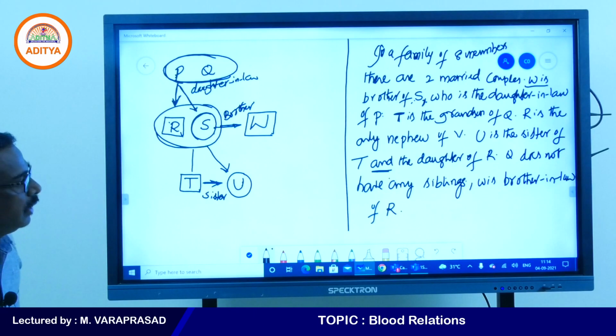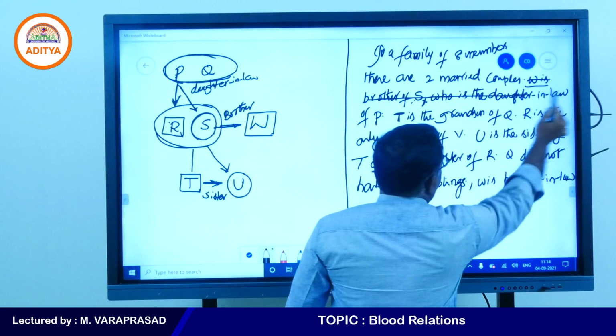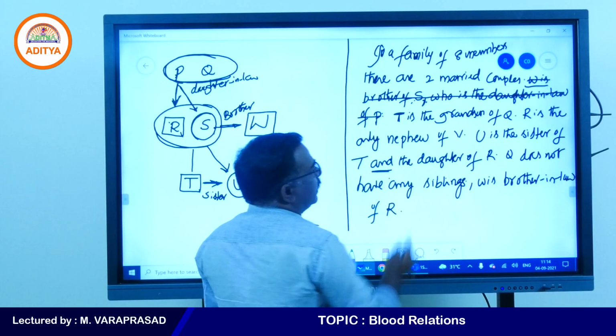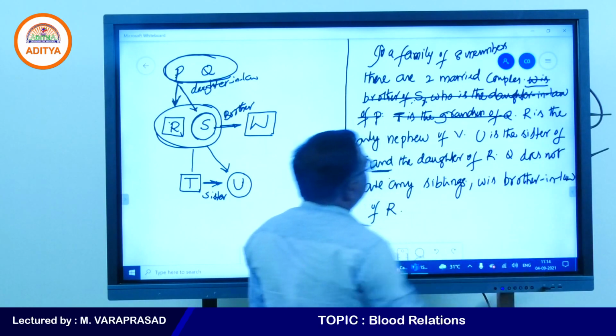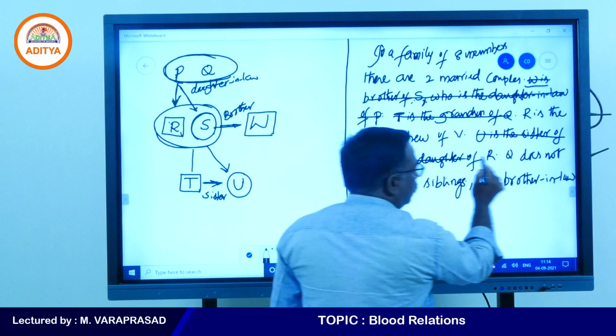Now, how many points did we use here? W is the brother of S, we used here. Who is the daughter-in-law of P, we used here. T is the grandson of Q, we used here. Next one, U is the sister of T and daughter of R, we used here.